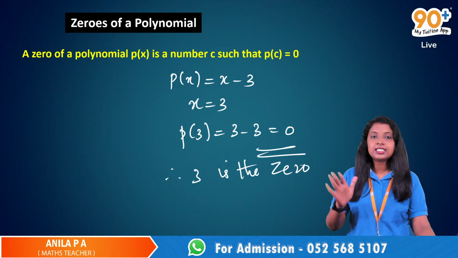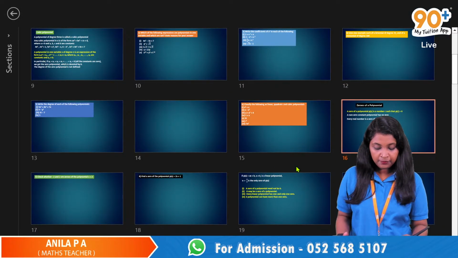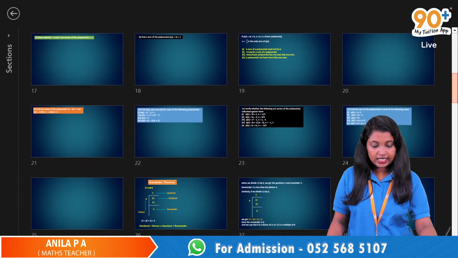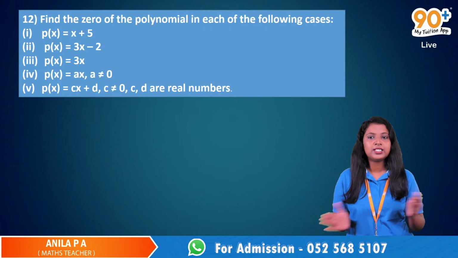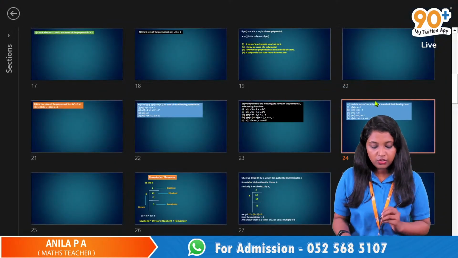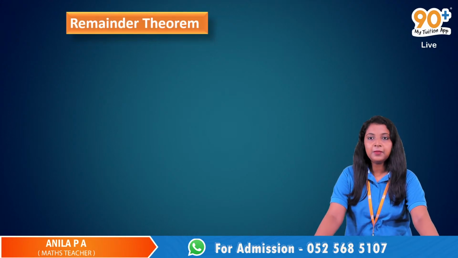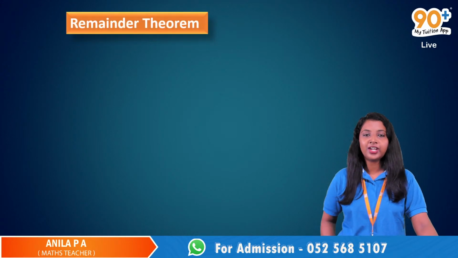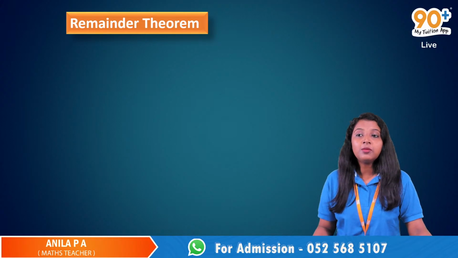We already discussed all these things in the previous classes. This is just a quick revision. Then we discussed finding the zeros of a polynomial and we solved some questions. Now today our topic is the remainder theorem. This is the next topic, so we are going to start today's class with the remainder theorem.